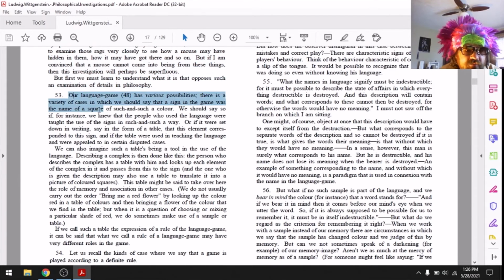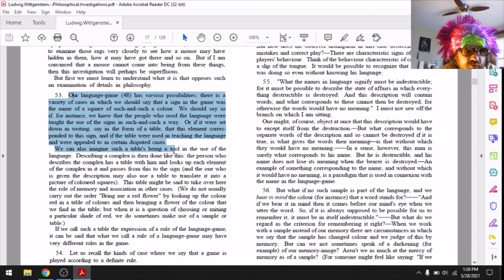Our language game from part 48 has various possibilities. There's a variety of cases in which we could say that a sign in the game was the name of a square of such and such a color. We should say so, for instance, if we knew that people who used the language were taught the use of the signs in such and such a way. Or if it were set down in writing, say in the form of a table, that this element corresponded to this sign, and if the table were used in teaching the language and were appealed to in certain disputed cases.